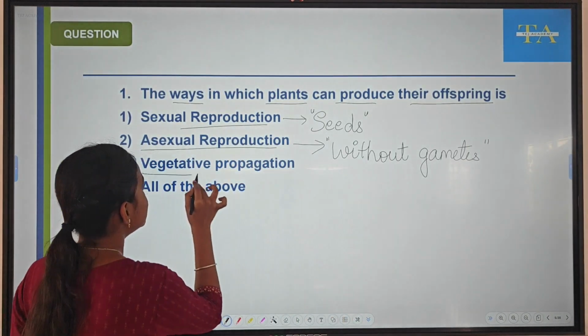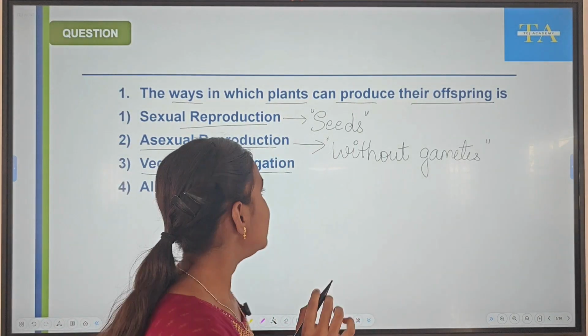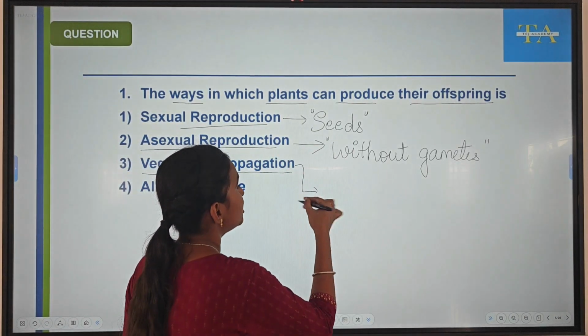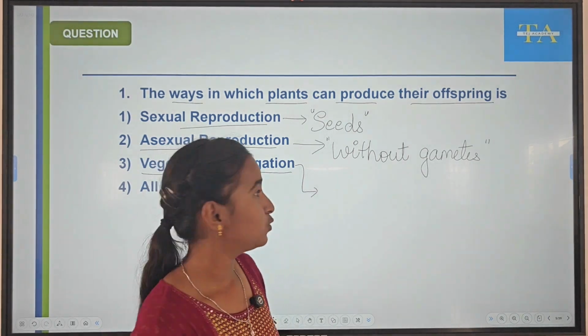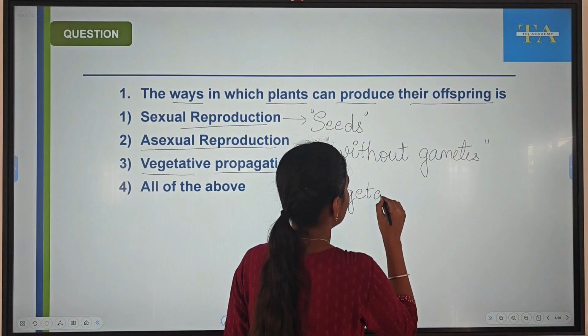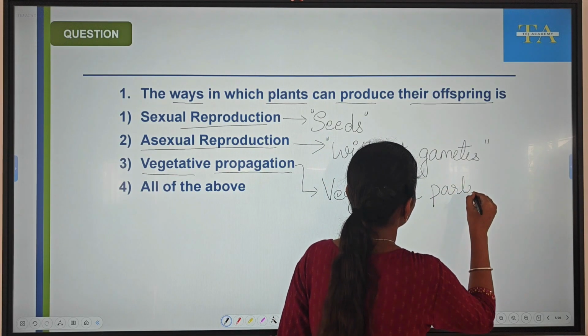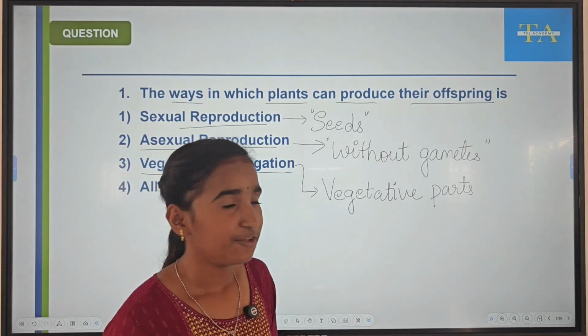Next, vegetative propagation. What is this vegetative propagation? It is the process in which new plants are obtained through the vegetative parts of the plant. Which are these vegetative parts?